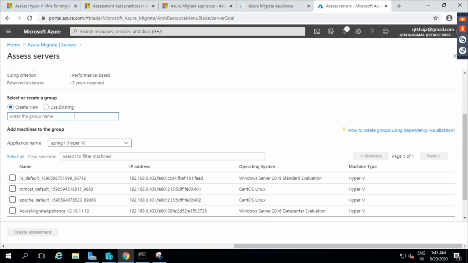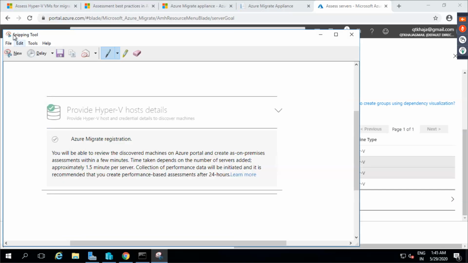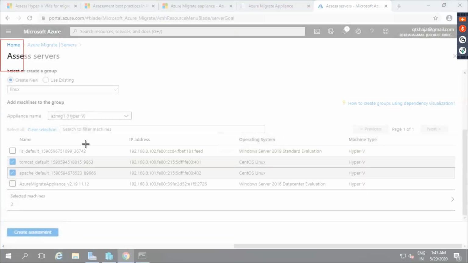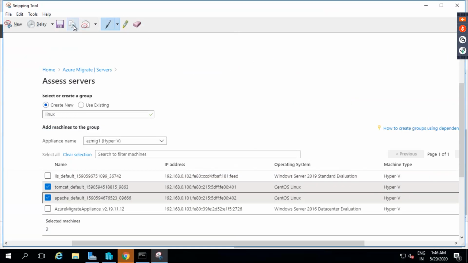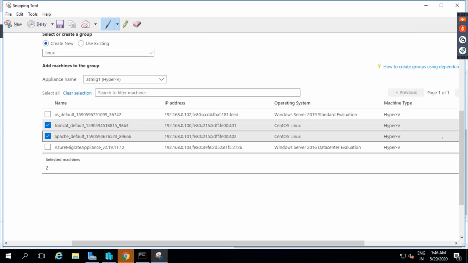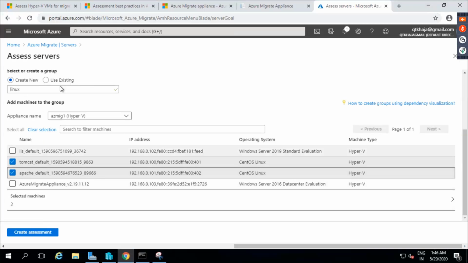So for example, I'll call this group Linux group. And I'll be selecting only Linux machines, and then I'll say create assessment. So if you see, I'm trying to select the machines which are basically only Linux machines. That's just because I wanted to do it that way.